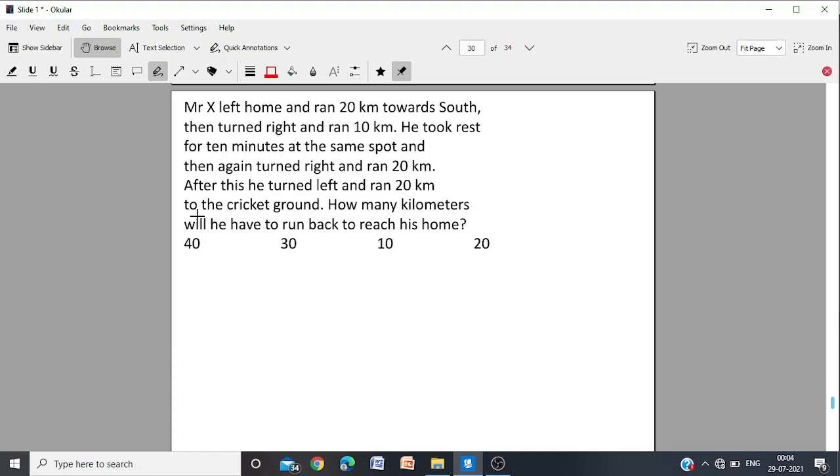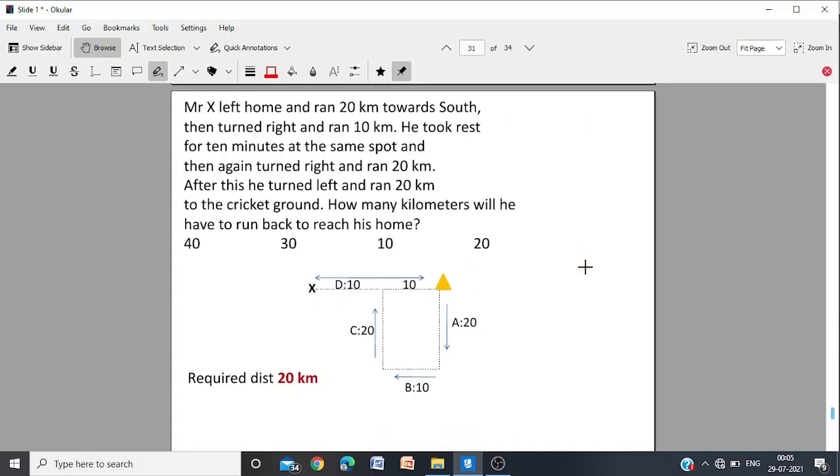Now whenever you get this type of question, maintain the direction. Always this direction: this is north, this is south. Always maintain this one. This is west. This is the conventional direction we find in a map, and maintain the same convention. Now let us see how to solve it.